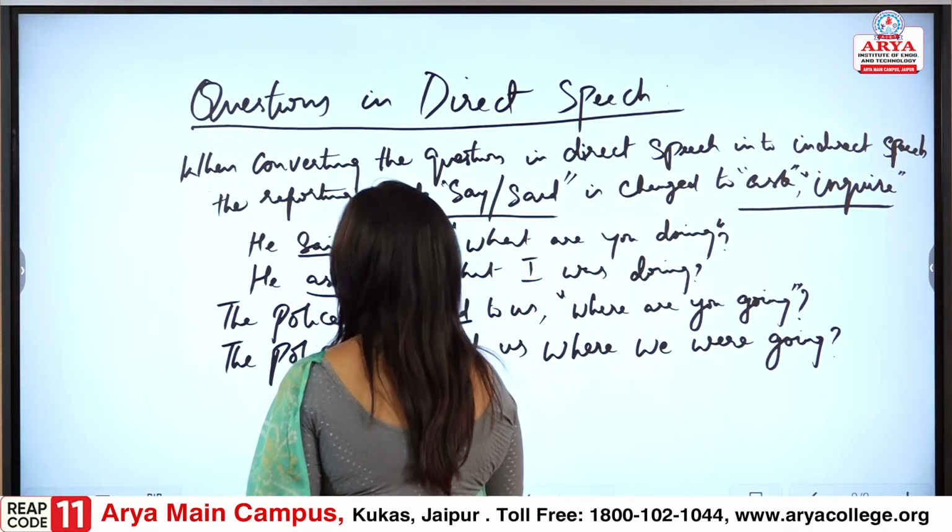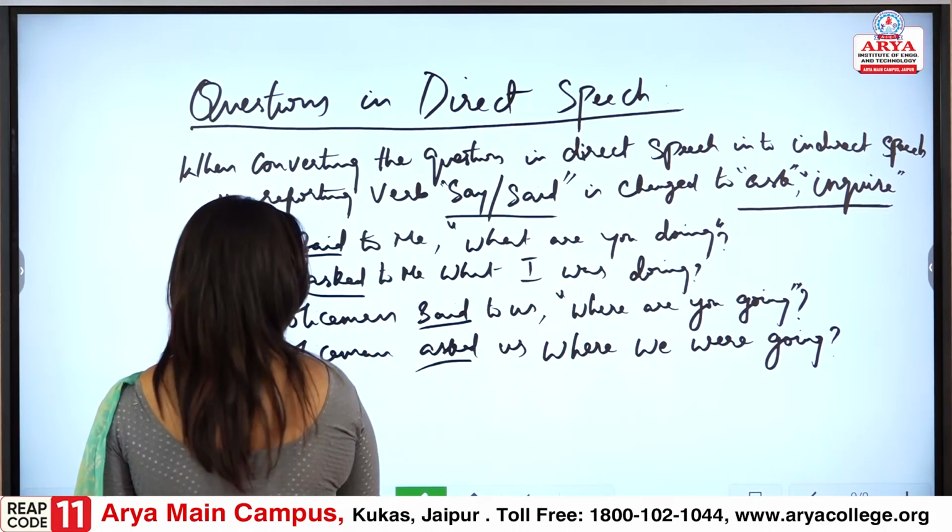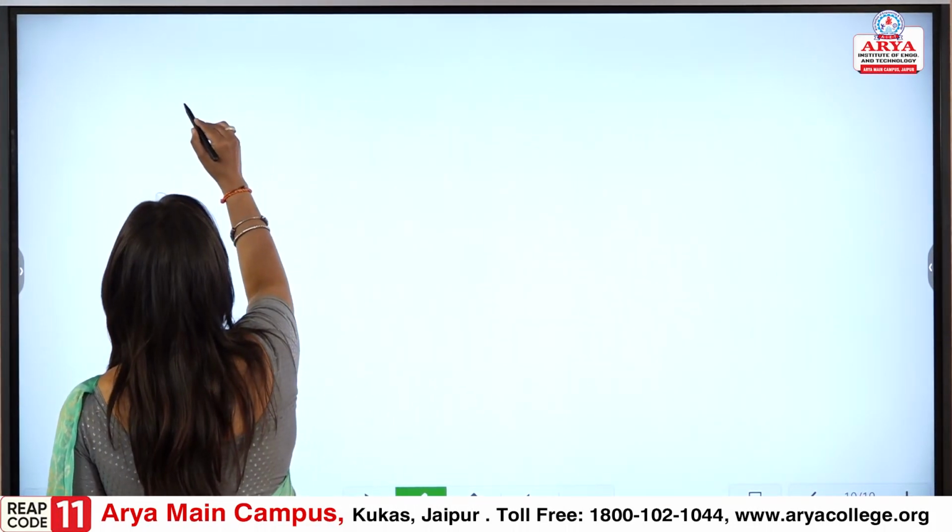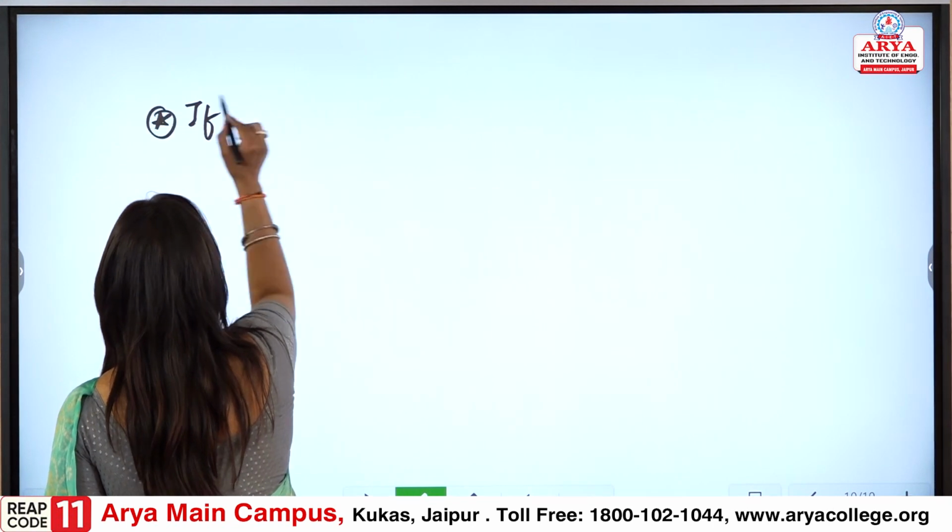Next point that we need to remember again is this.